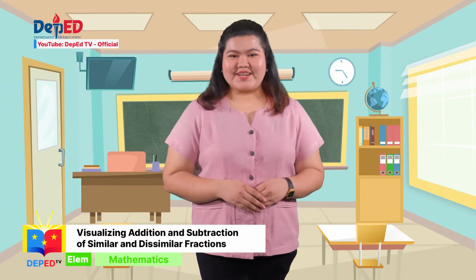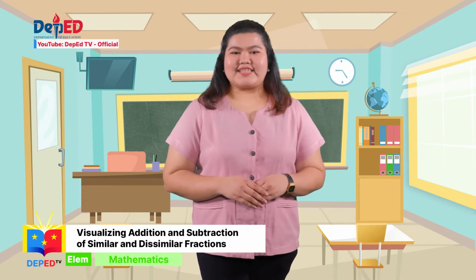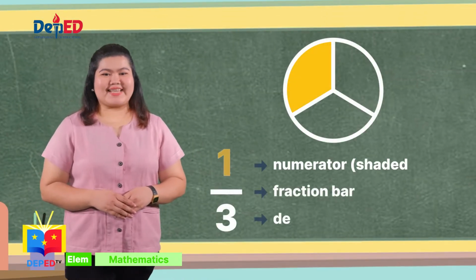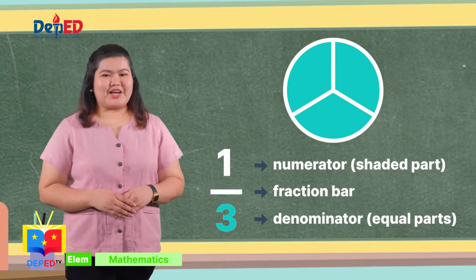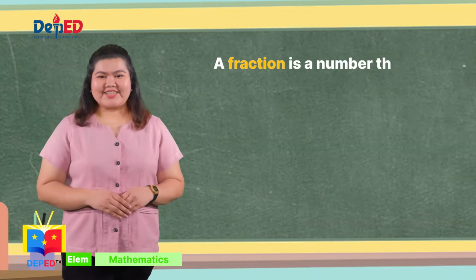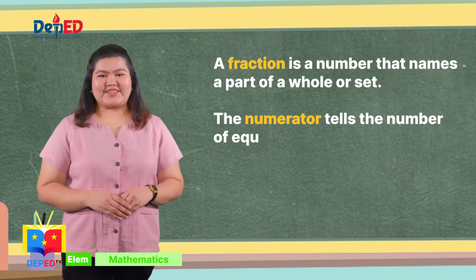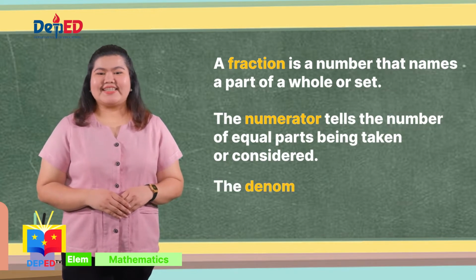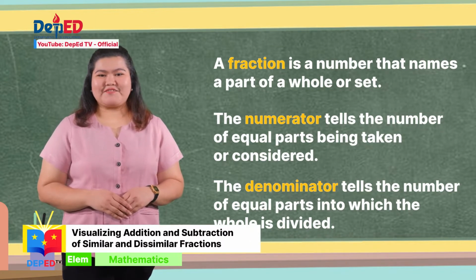From our previous lesson, you have learned some important knowledge about fractions. Let us look back on the concepts of fractions. The shaded part represents the numerator, while the total number of equal parts represents the denominator. This is read as 1 over 3. A fraction is a number that names a part of a whole or set. The numerator tells the number of equal parts being taken or considered. The denominator tells the number of equal parts into which the whole is divided.